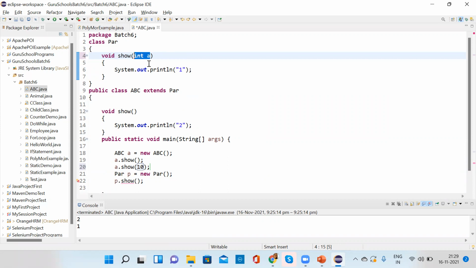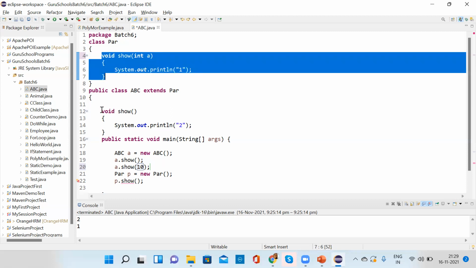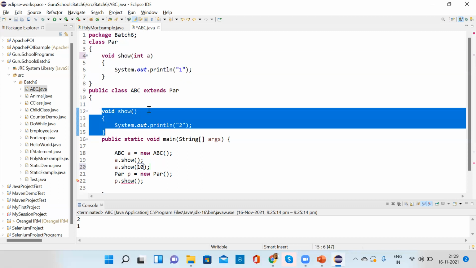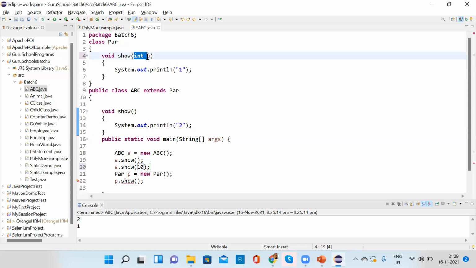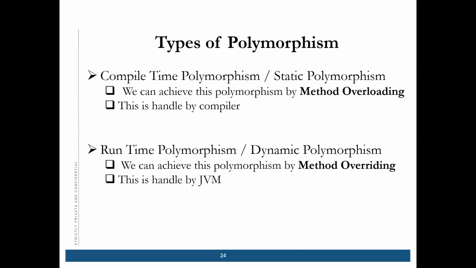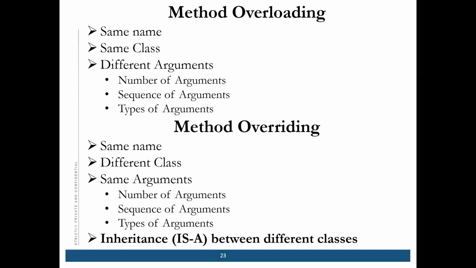This is just you calling one method which has whatever calculation you have, and you wanted to use it in your main method. So this is a different method and that is a different method, and there is no overriding here. That is the requirement for method overriding.